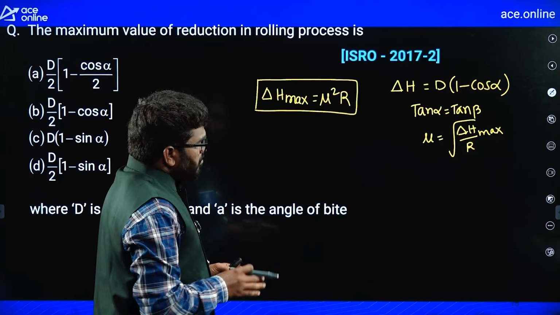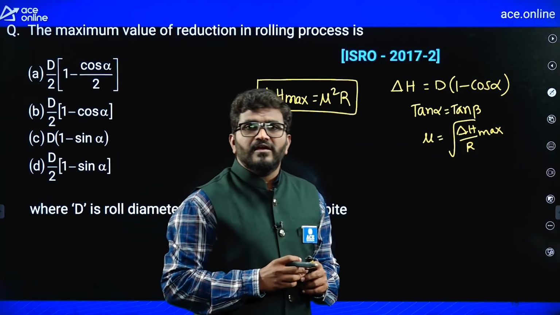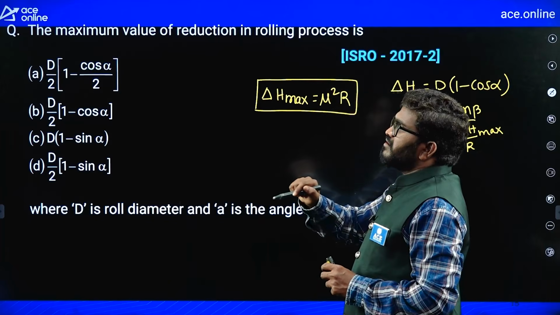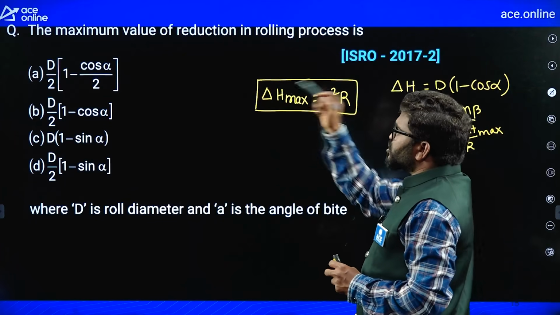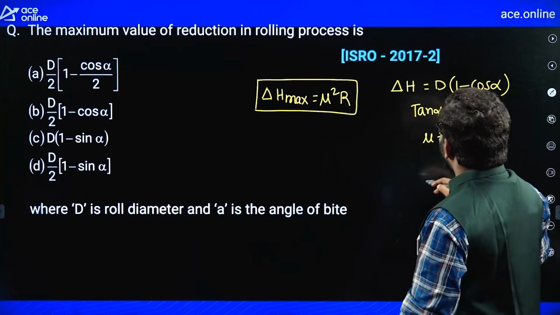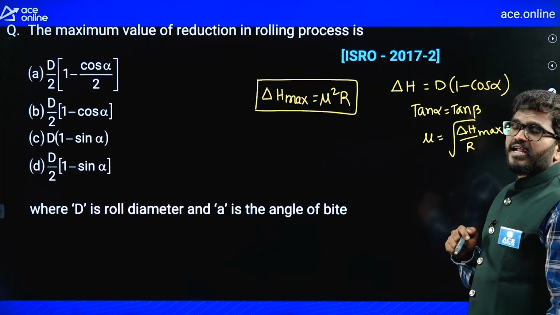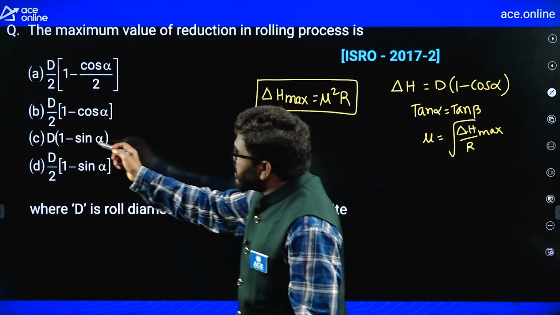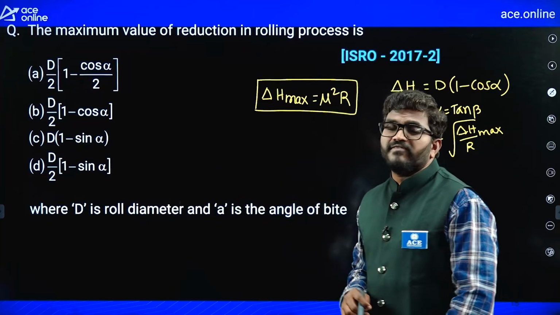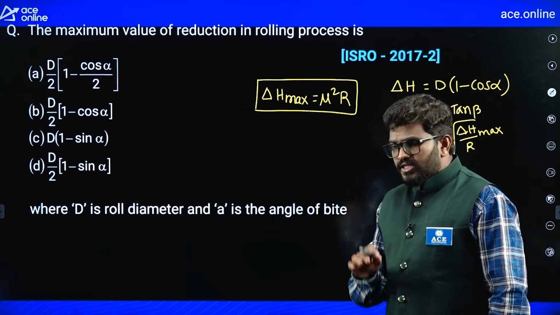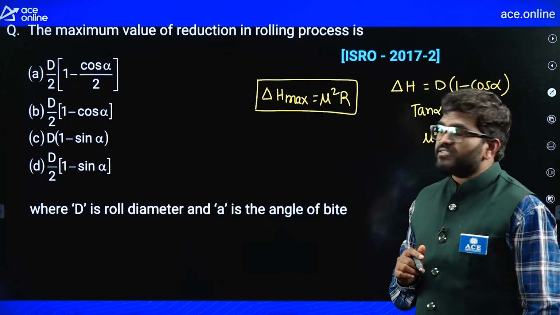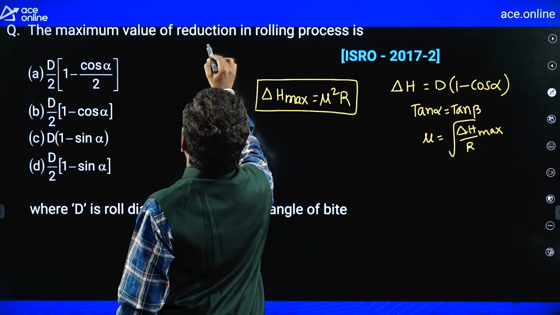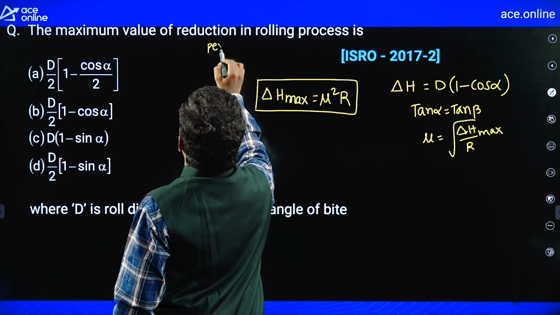But in this question, both are not matching. If you see the options, maximum value of reduction mu square R is not there. At least the formula delta H equal to D into 1 minus cos alpha should be there, but even this is not there. D into 1 minus sin alpha is there, but D into 1 minus cos alpha is not. So I think it is maximum value of reduction per one roller.